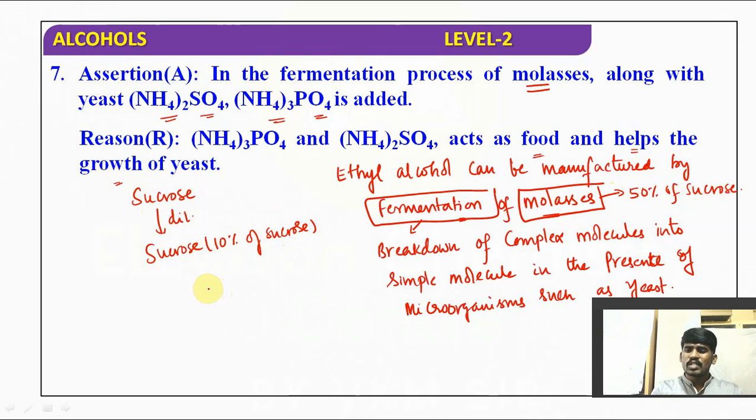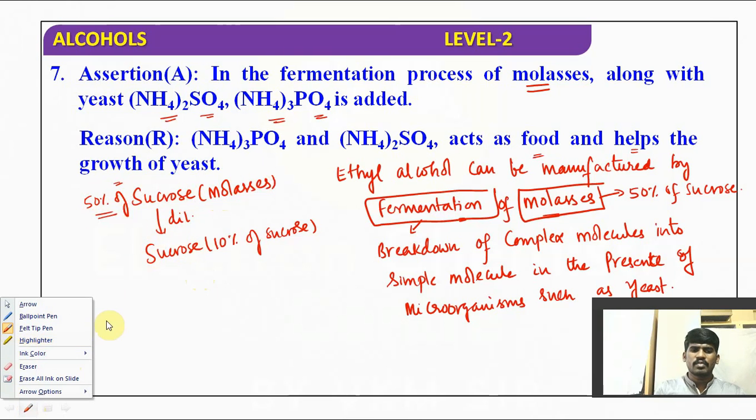Clear? It is nothing but molasses, which consists of 50% sucrose. And we are making it this way.